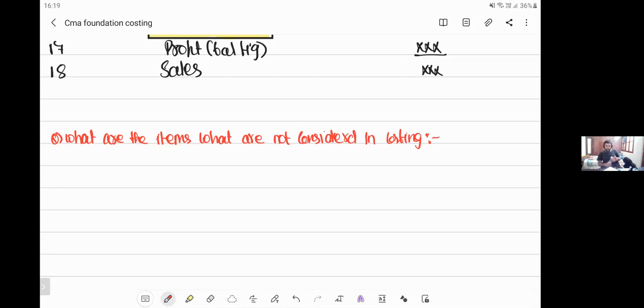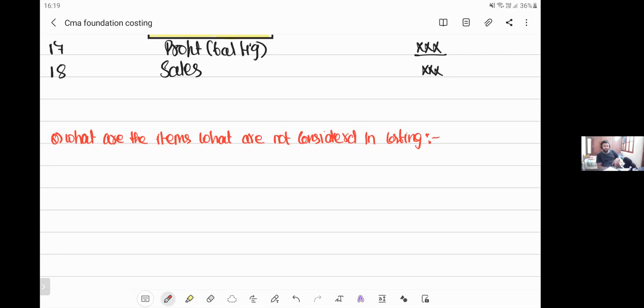Now, the question comes: why are you not going to use these items? It is very simple, my dear friends. What is the main objective of costing? The main objective of costing is cost control and cost reduction. Now there are some items which are specially there only for you.